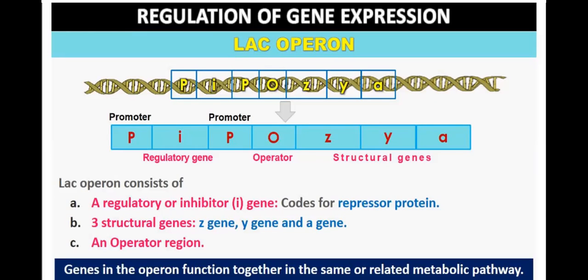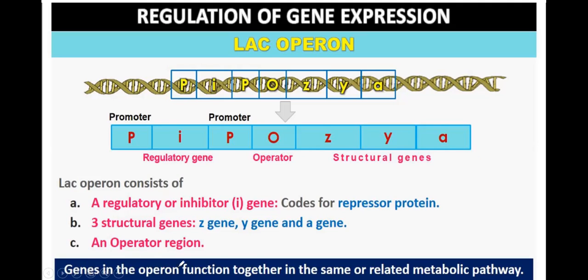So what is there in the lac operon? The lac operon consists of a regulatory or inhibitor gene, which codes for a repressor protein. Then there is a second unit, three structural genes: Z, Y, and A. So there are regulatory genes and structural genes. Between the regulatory gene and the structural genes, there is an operator region.